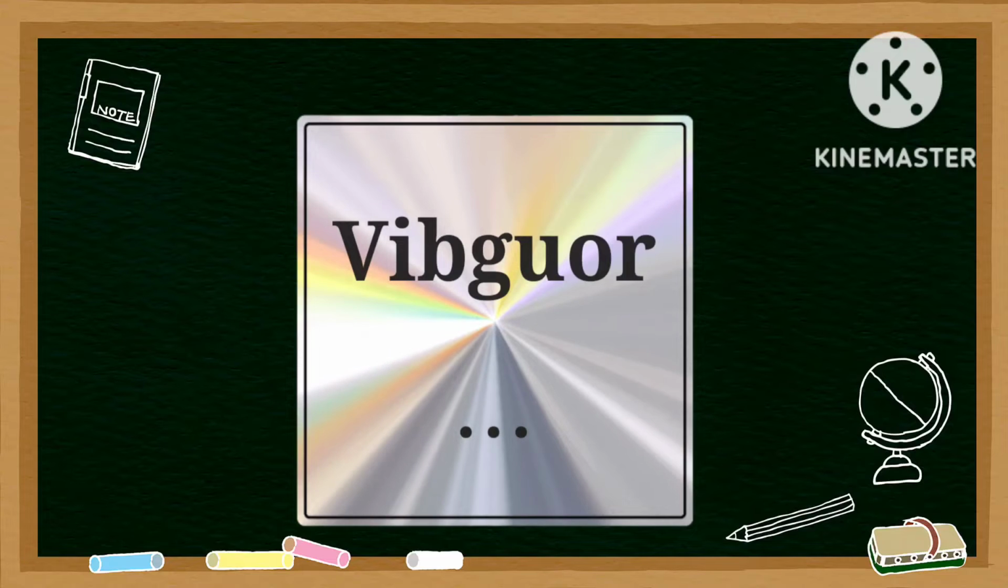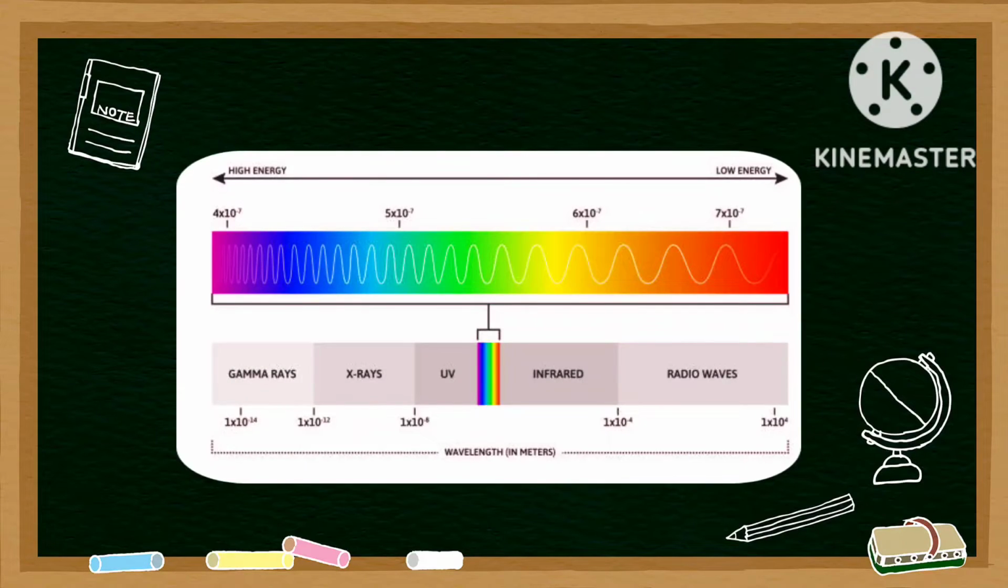Now what about those rays whose wavelength is less than 400 nanometers? Of course that is not visible. So these rays, for example UV rays, then X rays, then gamma rays, are less than 400 nanometers, therefore they are not visible. Now those rays whose wavelength is more than 700 nanometers, of course they are also not visible. Why? Because it's more than 700, right?